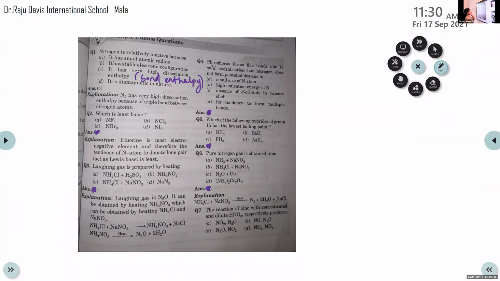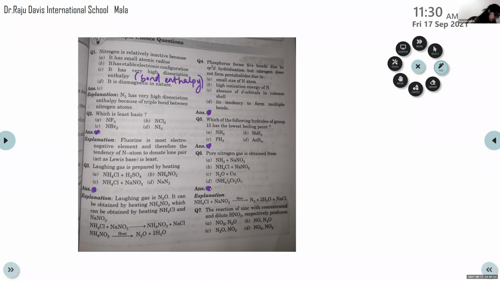The explanation is also given here: nitrogen has very high dissociation enthalpy because of the triple bond between nitrogen atoms. Okay. This is clear about the first question? Clear, children? Yes, ma'am.